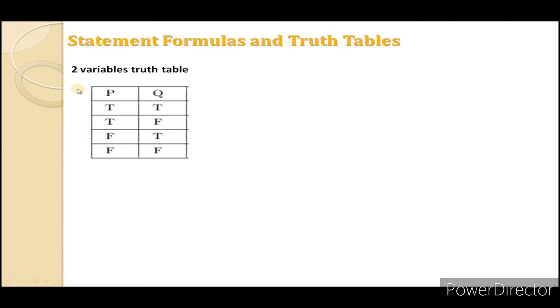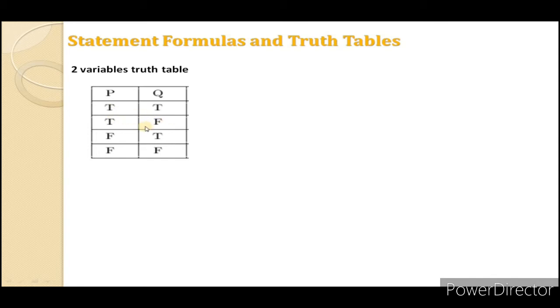Suppose we have a statement in which we have two atomic statements, that is P and Q. Then we will discuss what the truth table will be. For the two variables, obviously there will be 2 raised to power 2, that is 4 possibilities. Now we will discuss how to design it. Since it is for two variables, it is clear that there are 4 possibilities. Then for P and for Q, first we have to write down for P. For P, you have to write down the two values T and the next two values F.